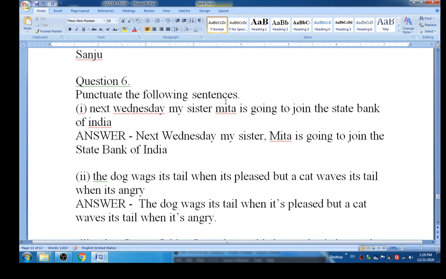And then look at that question number 6. Punctuate the following. Next Wednesday, my sister Mita is going to join the State Bank of India. The right answer is next Wednesday, my sister. Next, in next, N become capital, Wednesday, W become capital, and after sister you should give comma. Then Mita is going to join the State Bank of India. State Bank of India, one of the firm or organization, therefore each letter of it must be capital. Then afterwards you should be place full stop here.